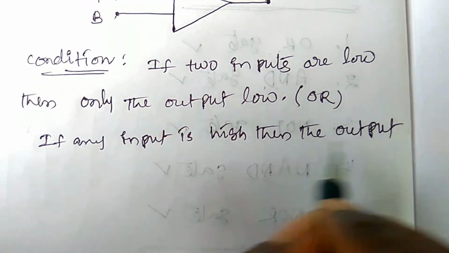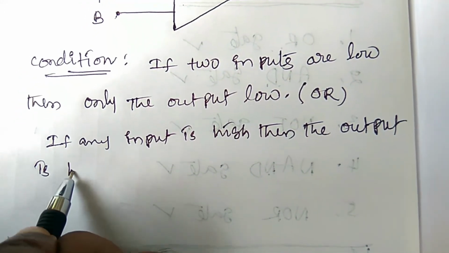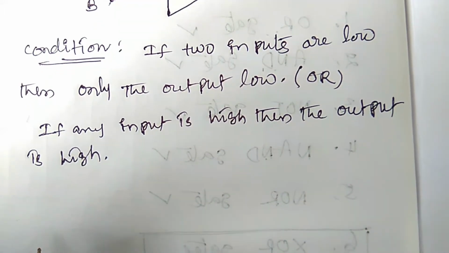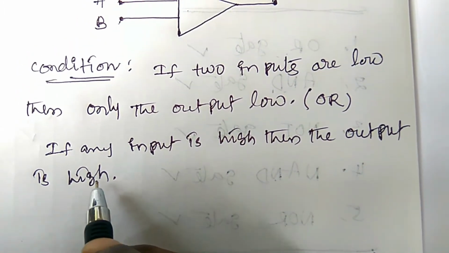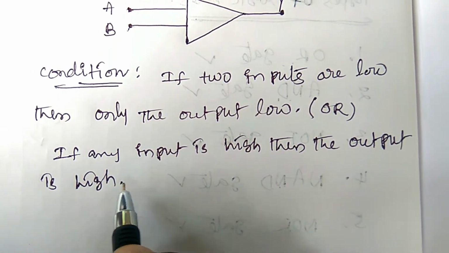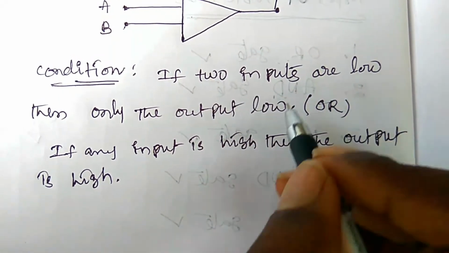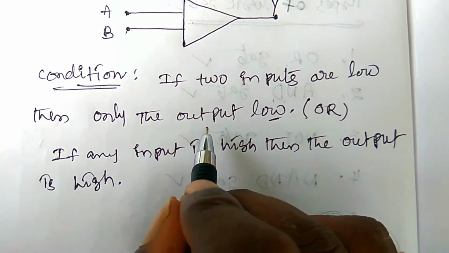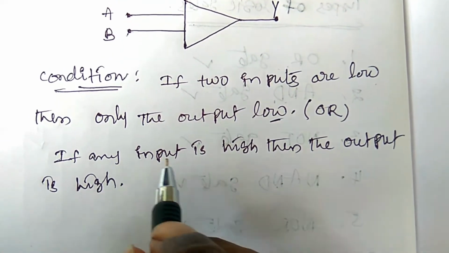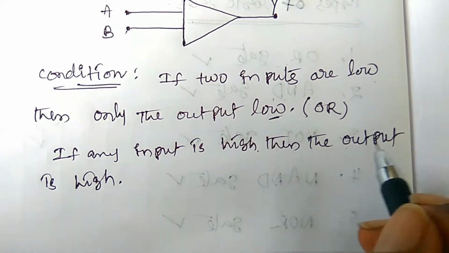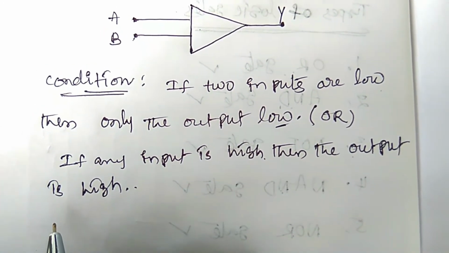When is the output low? If both inputs are low, then only the output is low. This is the condition, or we can say in another way, that if any input is high, then the output is high.